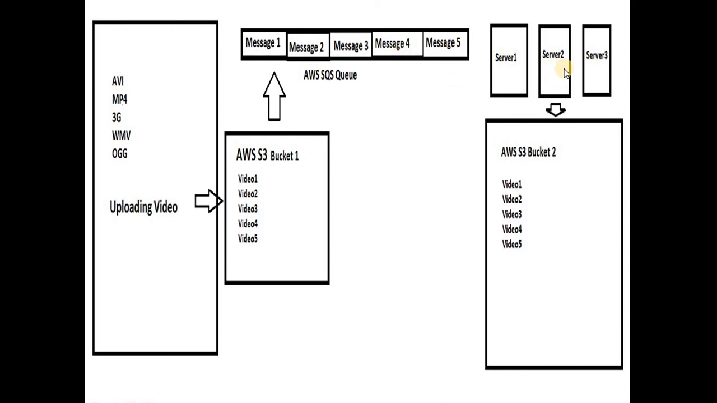Now suppose server 2 and server 3 are already processing message 2 and message 3. In that case server 1 will pick message number 4, and it will start to convert video number 4 and upload it to the new bucket, that is bucket 2. So we will now see at the console how we can push the message to the SQS and how we can read the message from there.